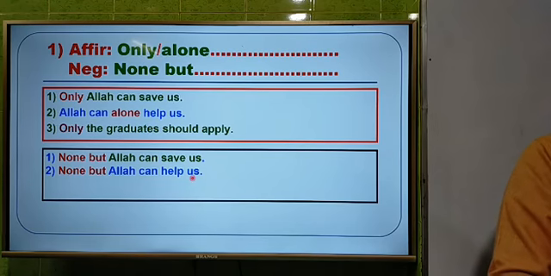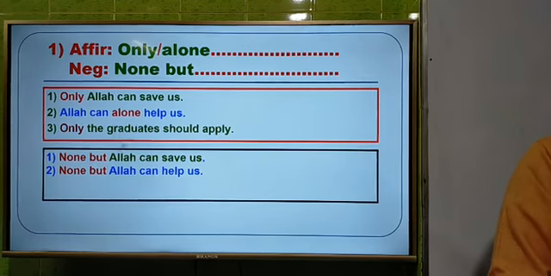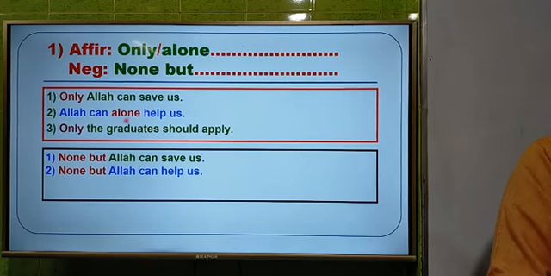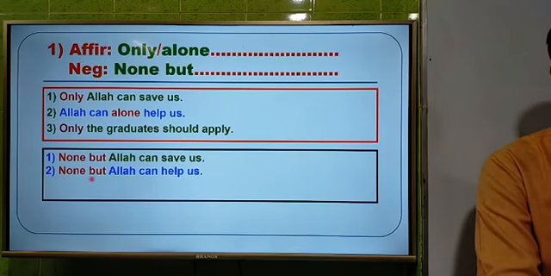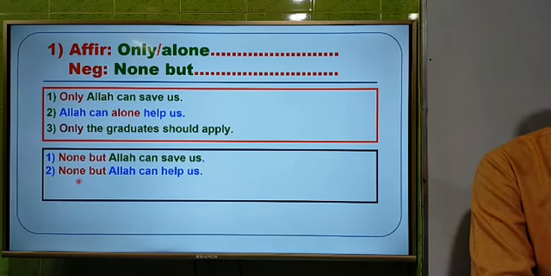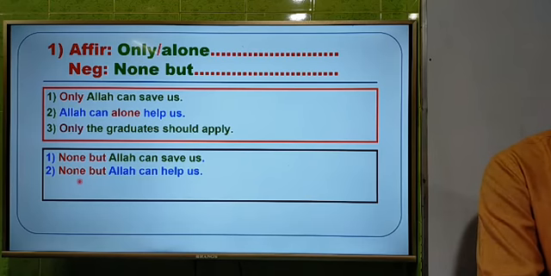Dear students, you can see that in the first sentence only was at first, and we have used none but at first also. But in the second one, alone is used in the middle of the sentence, but we have to use none but at the first of the sentence. That means none but is always used at the first of the sentence.